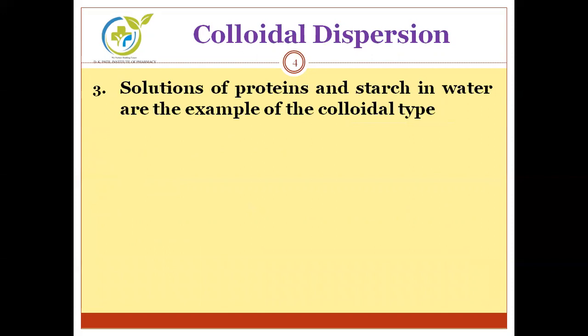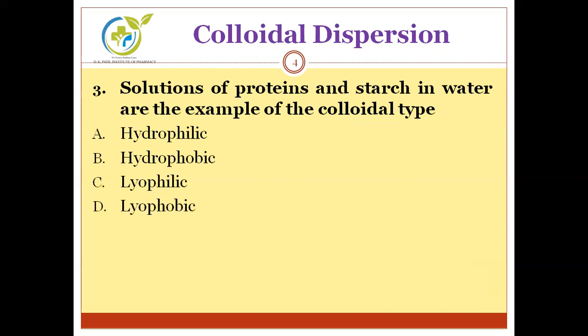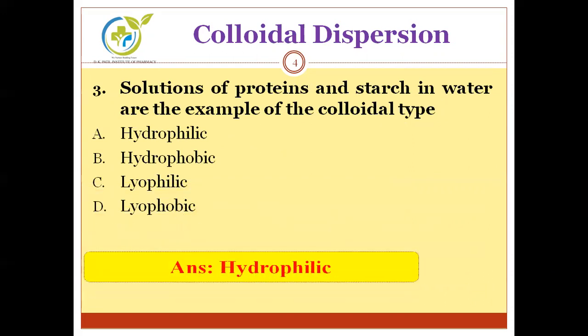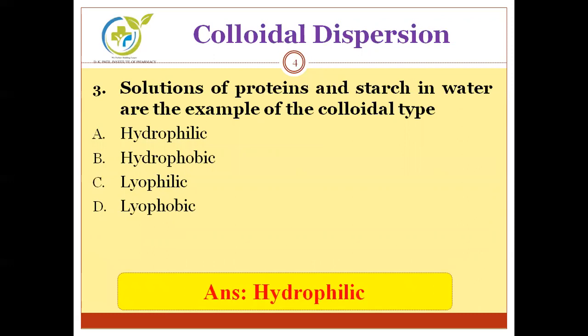Next question. Solutions of proteins and starch in water are an example of which colloidal type? First one, hydrophilic; hydrophobic; lyophilic; or lyophobic. We have to find out the colloidal type when proteins and starch are mixed in water. And the correct answer is hydrophilic, because these proteins and starch are hydrophilic in nature, that is water loving, water molecule attracting. That's why the colloidal preparation prepared will be hydrophilic in nature.